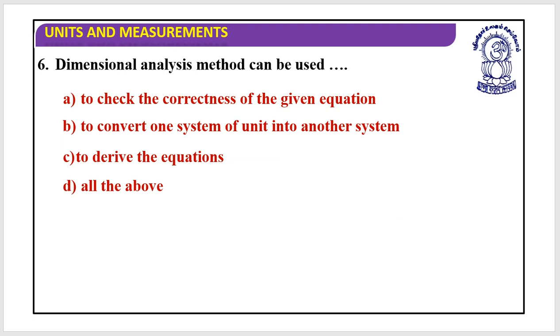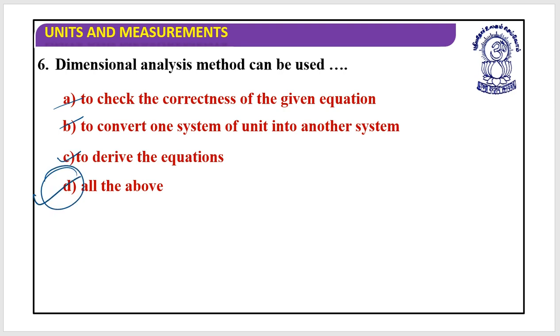Dimensional analysis method can be used. Do it yourself. To check the correctness of the given equation, to convert one system of unit into another system, to derive the equations, and all of the above. Which one is correct? Think for a while. Yes, we have used all this to check the correctness, to convert one system to another, to derive the equations.